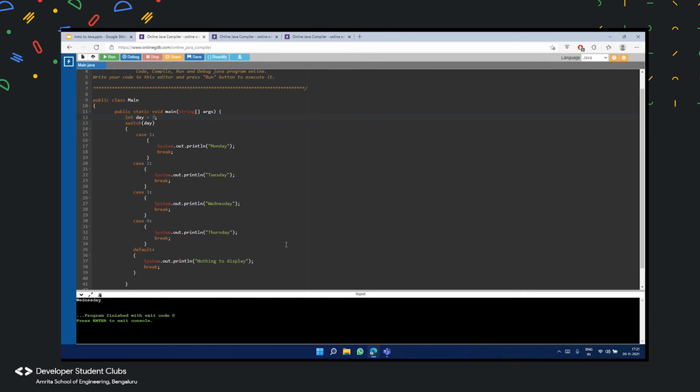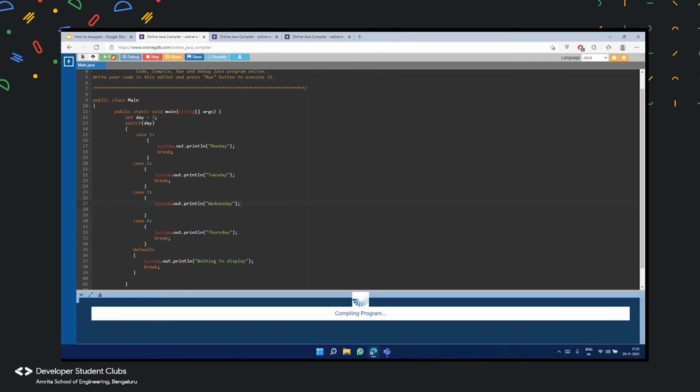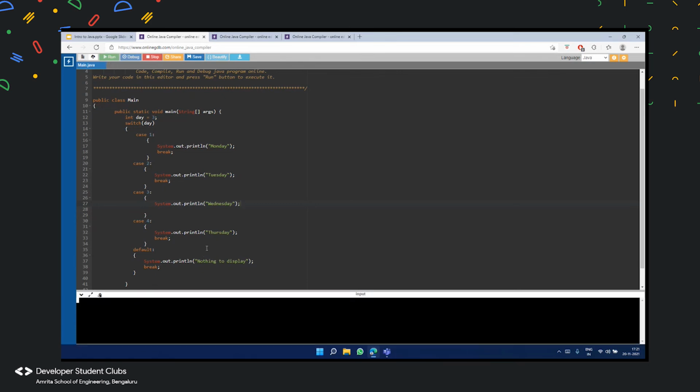But now let us do one thing, and let us just erase this break statement from here, and now study what would happen to the code, right? Let us just execute it and see what kind of output we are getting when we erase that break statement from here. So this is some interesting insight.